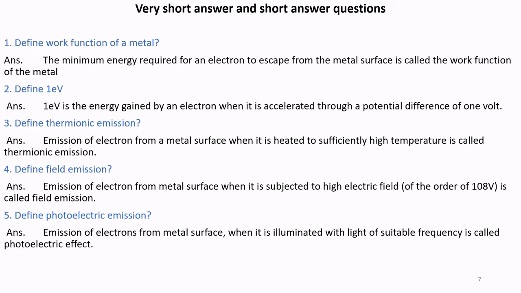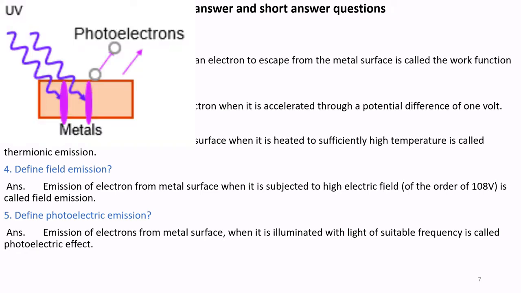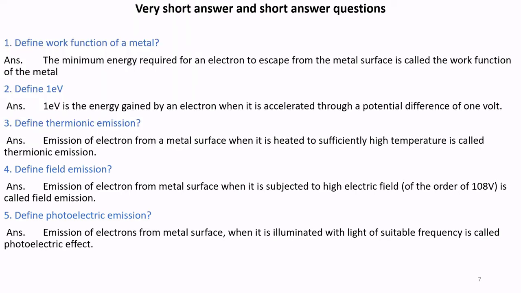Thus, we have thermionic emission, where we heat and electrons come out of the metal. The next one is field emission, wherein the electrons gain energy from a high-order field and come out of the metal surface. Then the third one is photoelectric emission. When light falls on them, electrons gain light energy and come out of the metal surface.